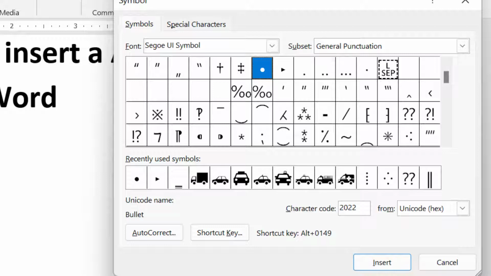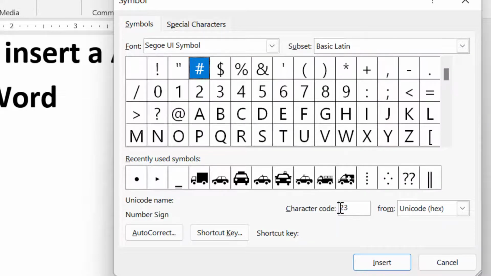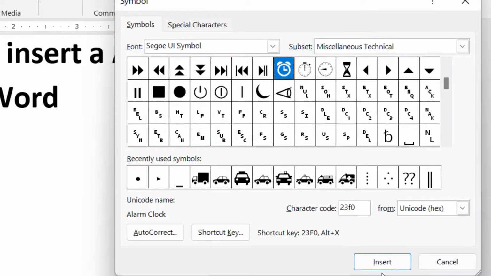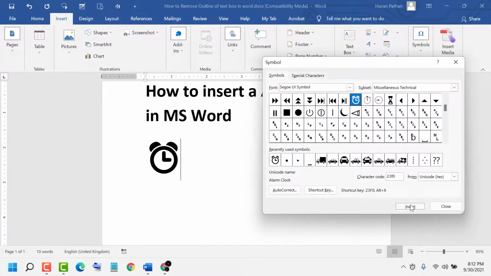Font, select this one. Subset, select this one. Character code is 23F0, and click Insert. And the shortcut key is also available: 23F0, Alt plus X.